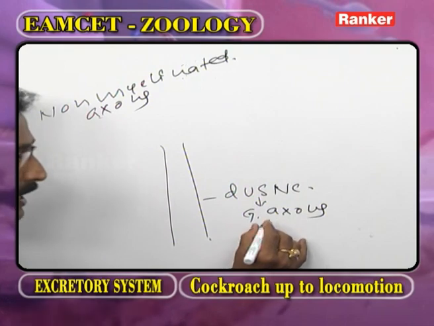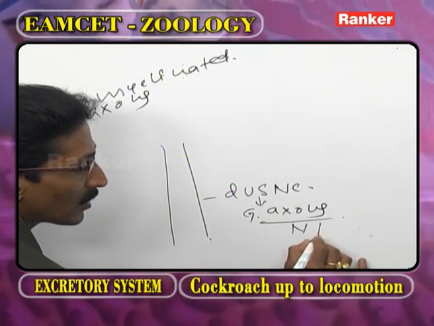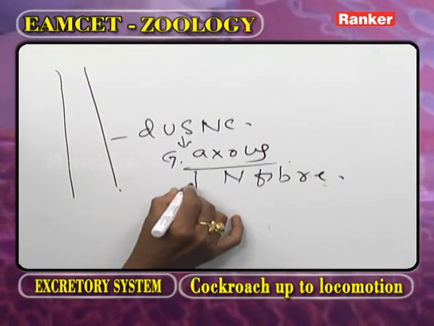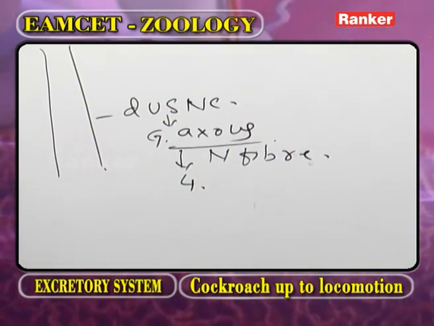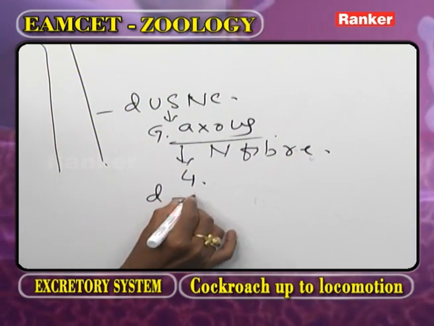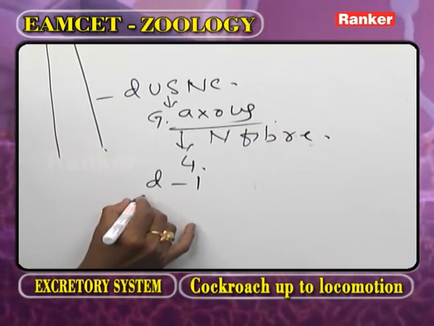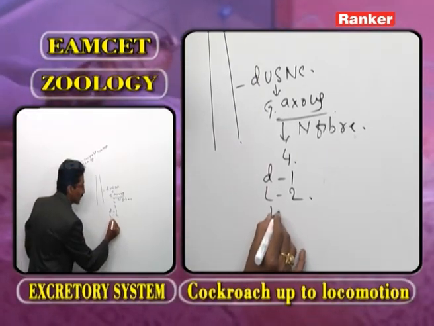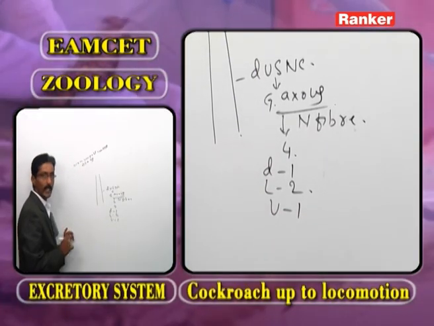What is the other name of axon? That we call the nerve fiber. How many giant axons are present? Four. On the dorsal side, 1 giant axon. On the lateral sides, 2 giant axons. On the ventral side, 1 giant axon.